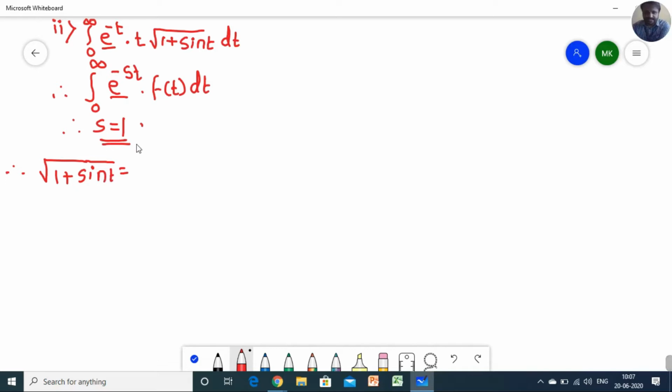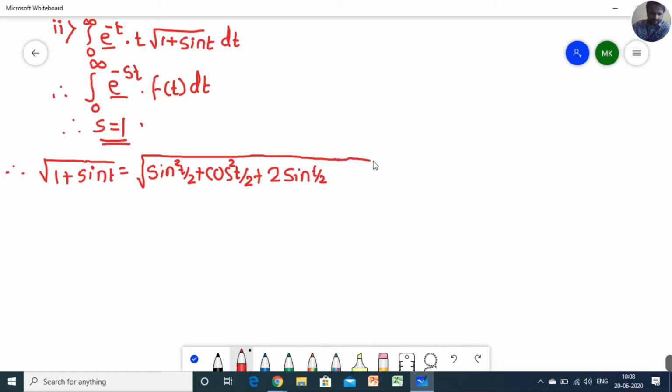So you have to pay a little attention here. And 1 I can write as sine squared t by 2 plus cos squared t by 2, plus this part I am going to write 2 sine of t by 2 into cos of t by 2. Hope the expression is very clear.